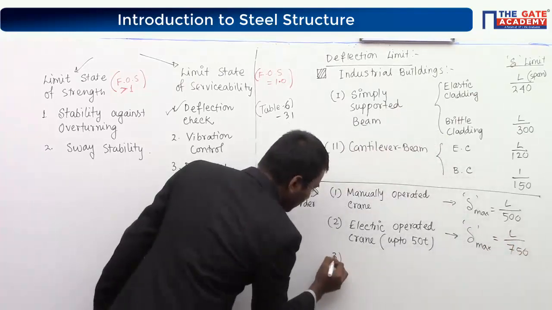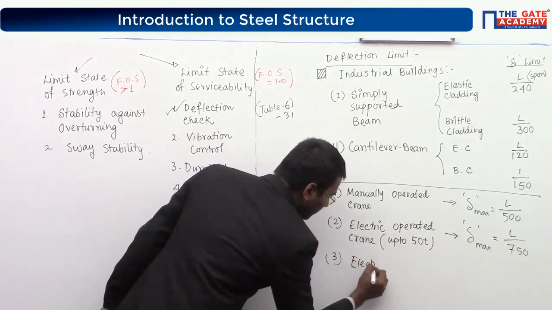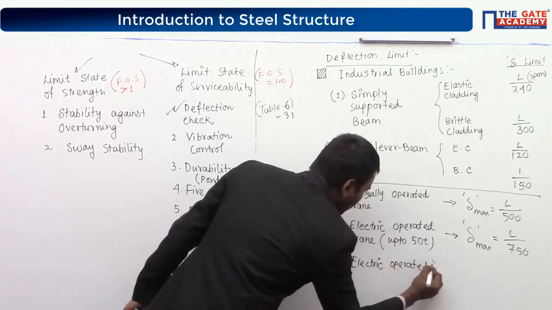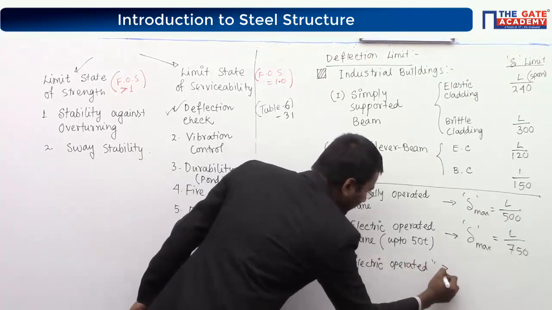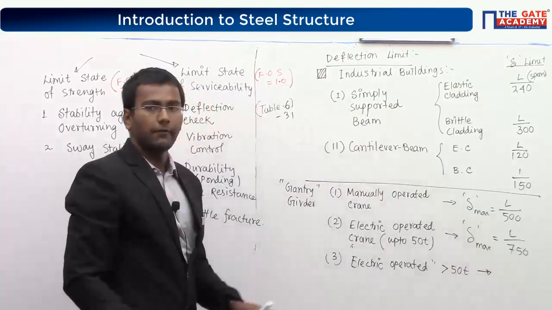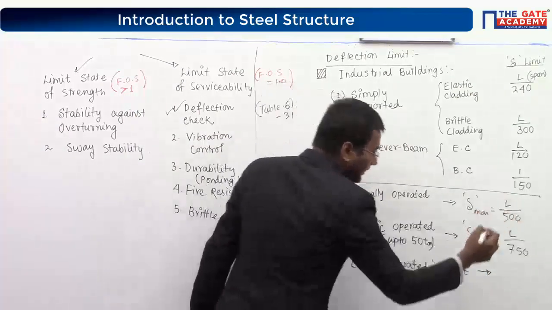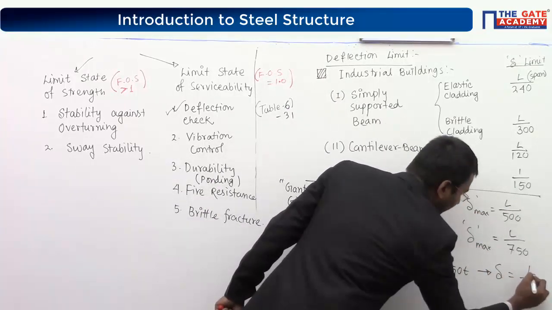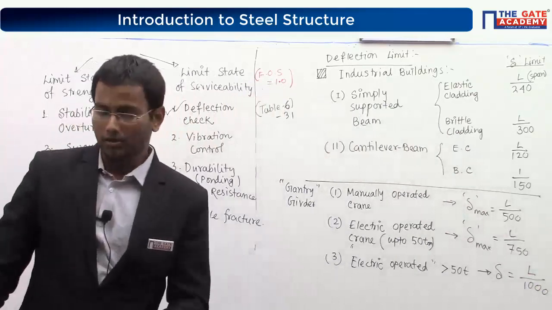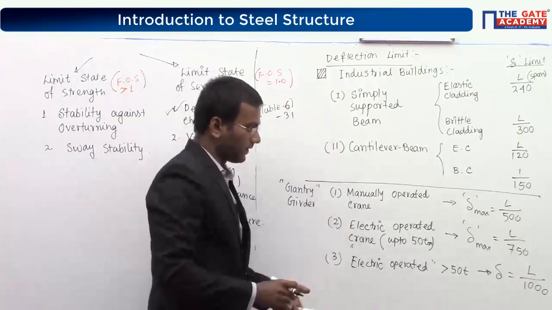And number three, electrically operated crane, but with more than 50 ton load, T-O-N, ton. For that case, delta will be L divided by 1000. These three and these two are important for deflection limit.